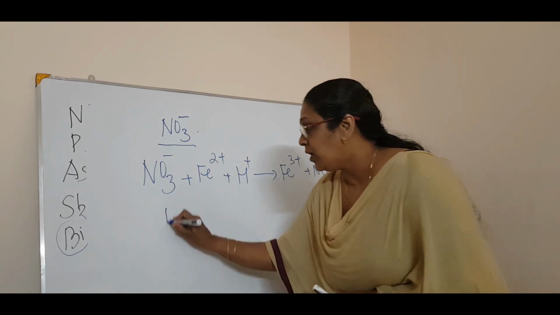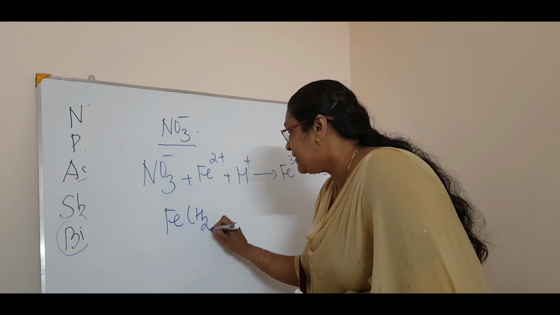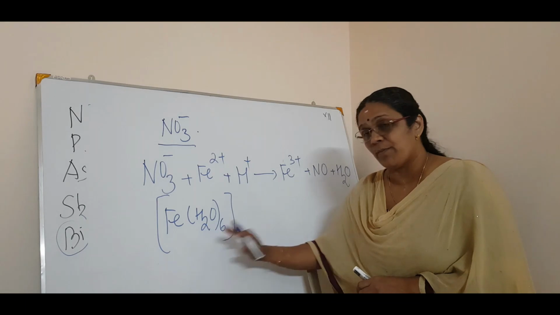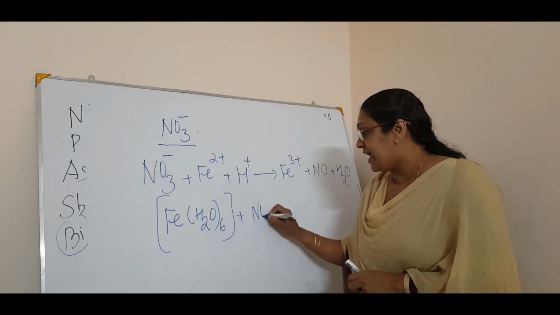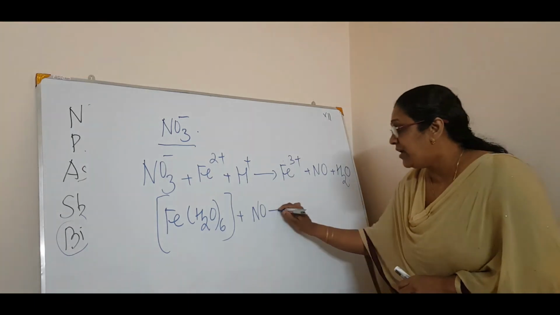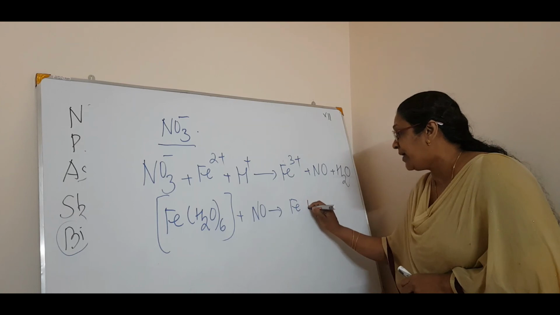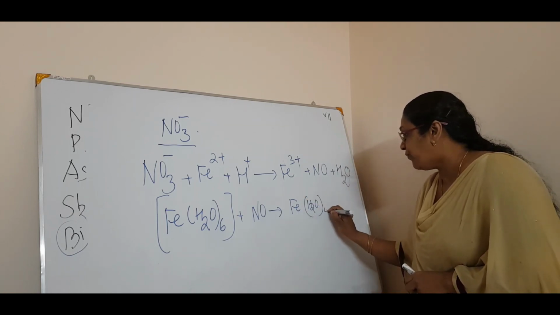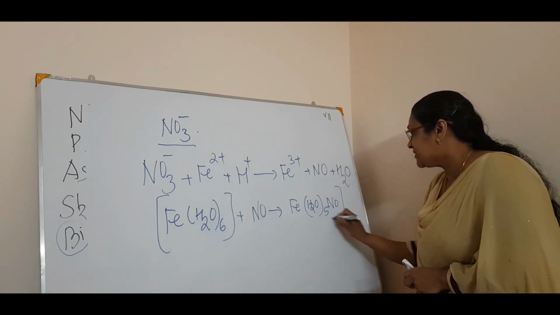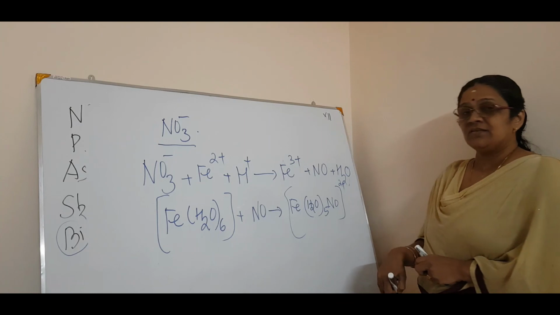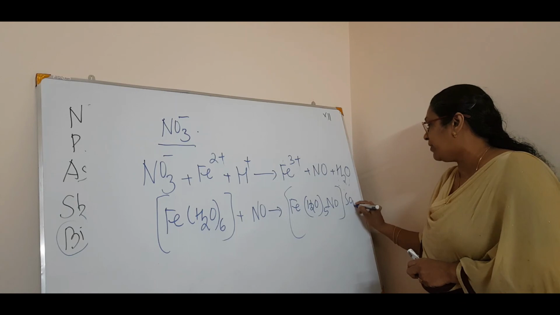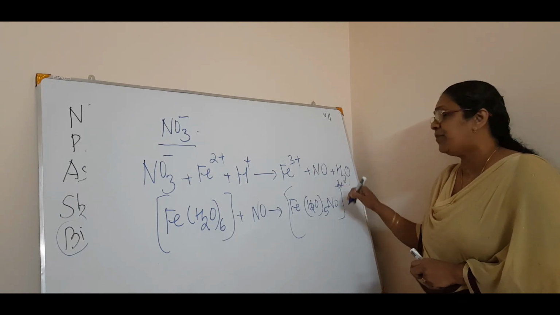Then what will happen, you know, there is a complex formed by the ion. See, iron and water will form a complex, and the complex then reacts with this NO, which is formed in this step, and will form again a complex, that is [Fe(H2O)5NO]2+. One H2O is kicked out and the NO is getting inside, that is this complex 2+. See, if it is FeSO4, this 2+ will go and SO4 will come. In your textbook it is 2+, that's why I put 2+.